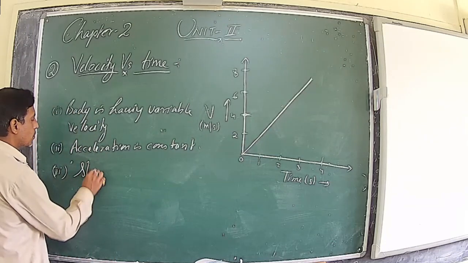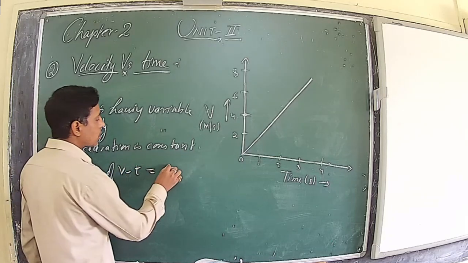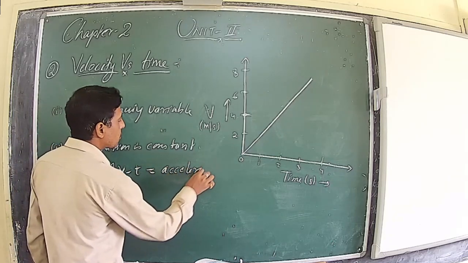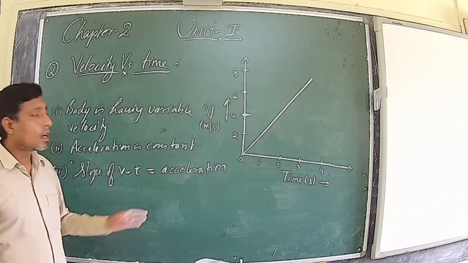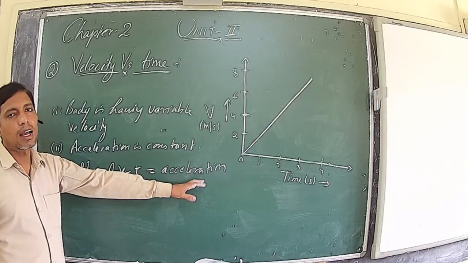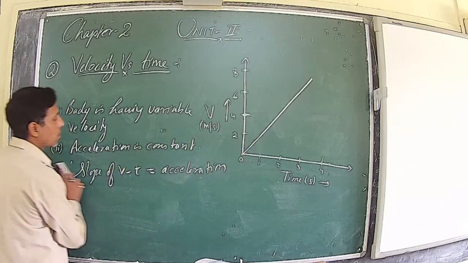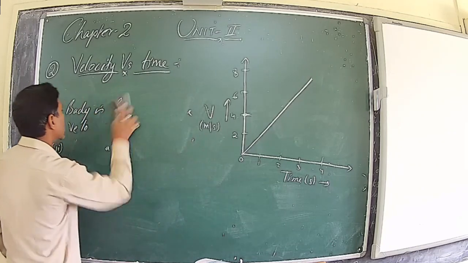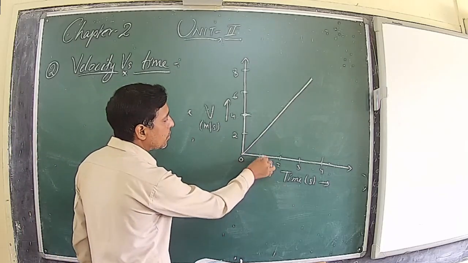The slope of v versus t graph is equal to acceleration. Like in the previous case, the slope of the displacement-time graph gives velocity. The slope of velocity versus time gives the value of acceleration. So we will check out whether the acceleration is uniform here or not. So you consider any two intervals. Let us take acceleration between 0 to 1 second.